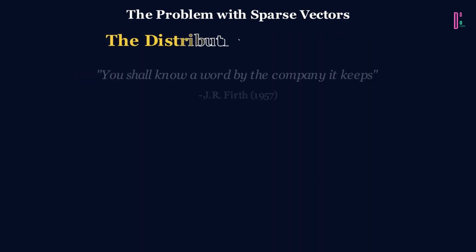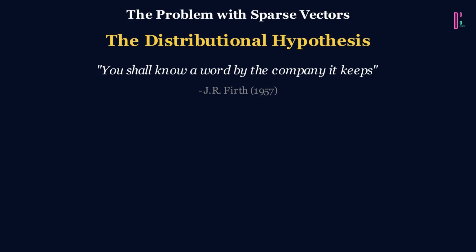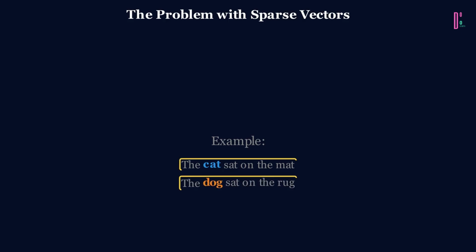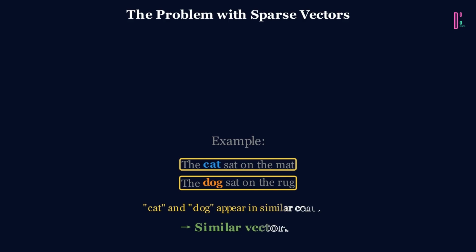And these vectors capture meaning through a simple but powerful idea called the distributional hypothesis. You shall know a word by the company it keeps. If cat and dog appear in similar contexts after verbs like pet or feed, their vectors should be similar. This context-based approach is the foundation of all modern word embeddings.